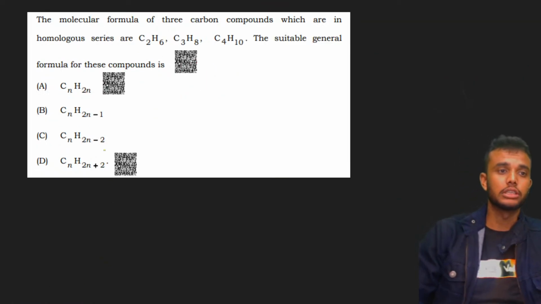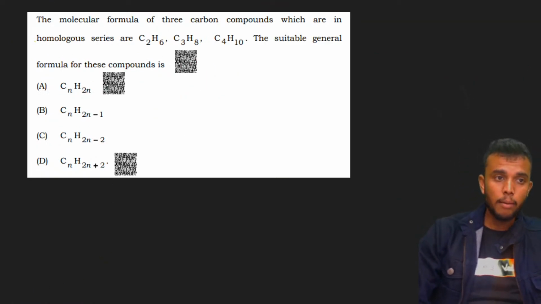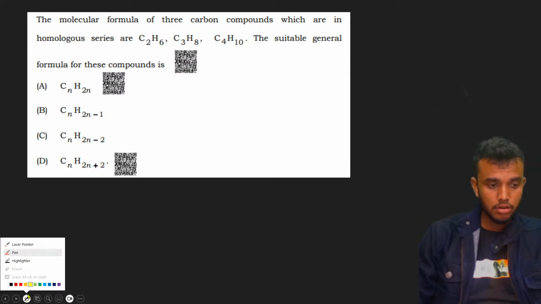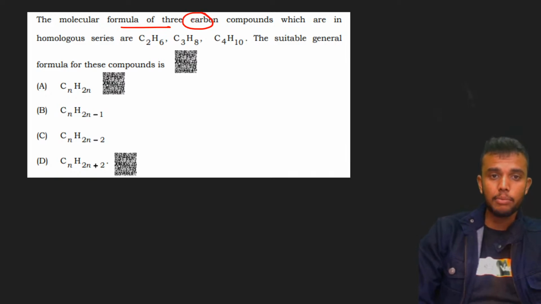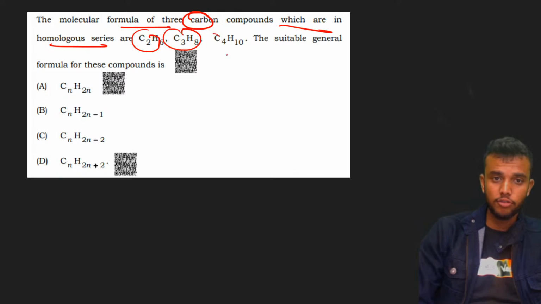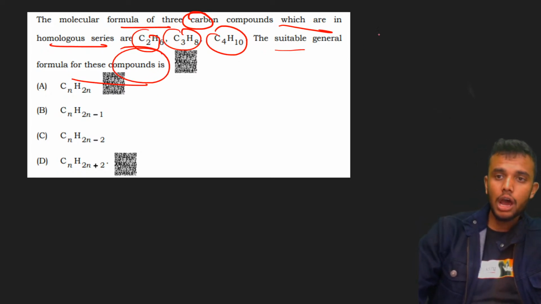Then the next question, students. The molecular formulae of three carbon compounds in a homologous series are C2H6, C3H8, C4H10. The suitable general formula for these compounds is? What is a homologous series?